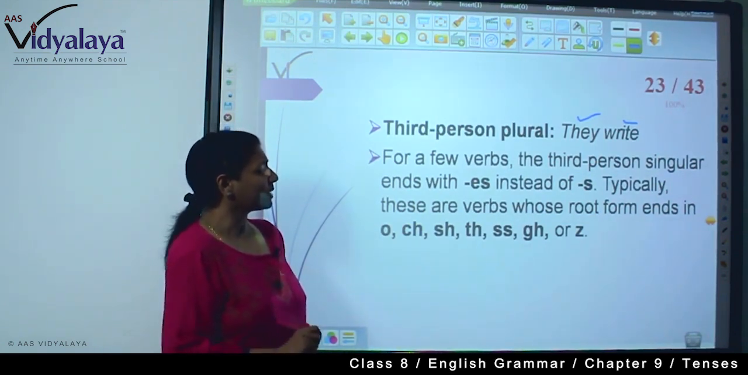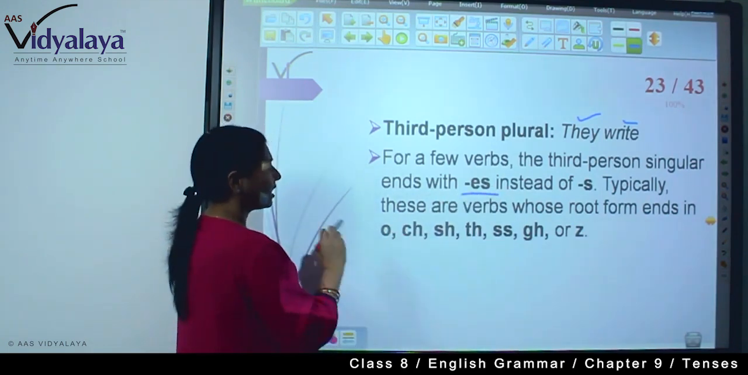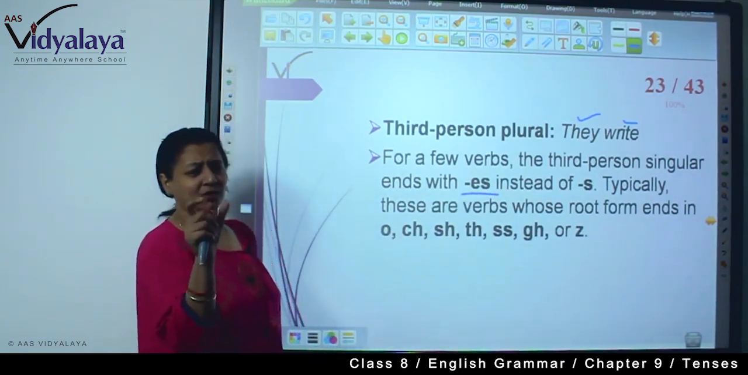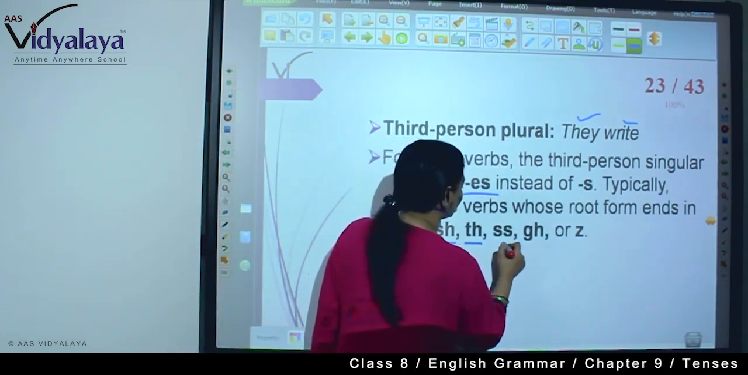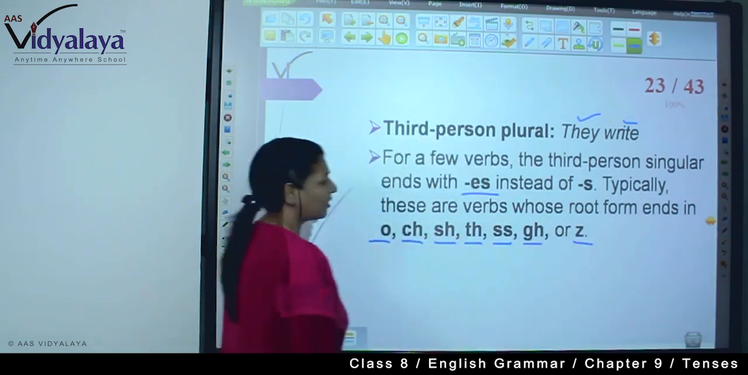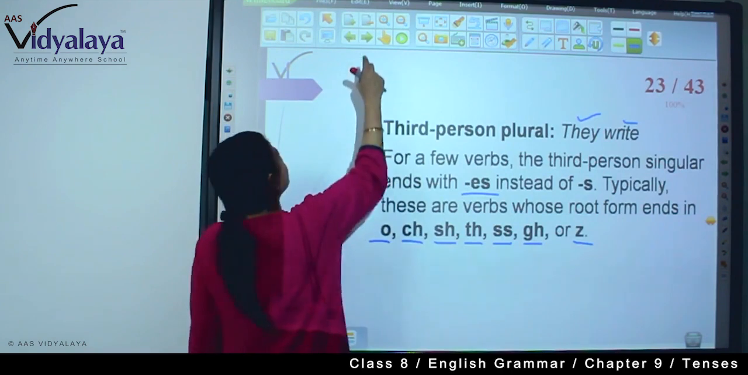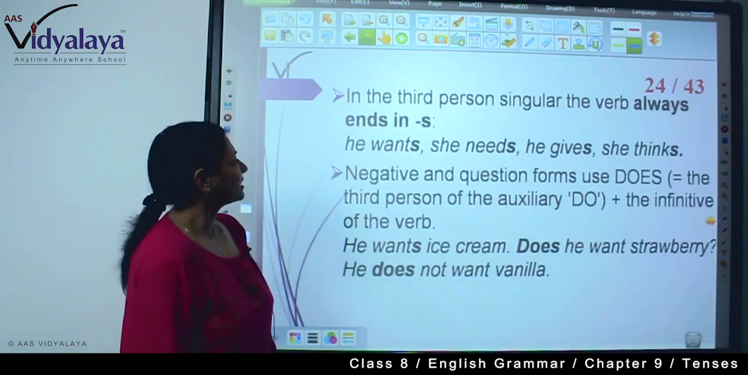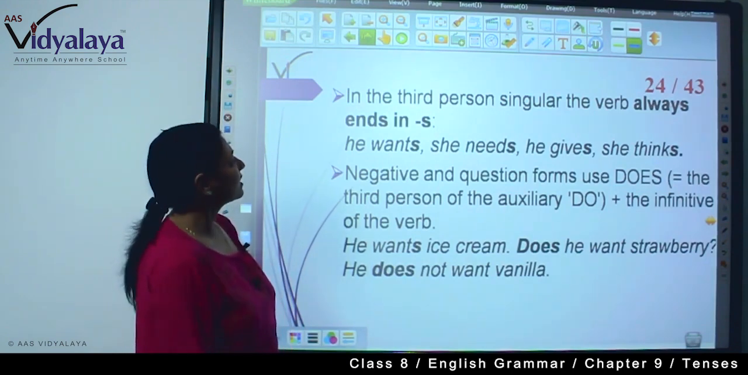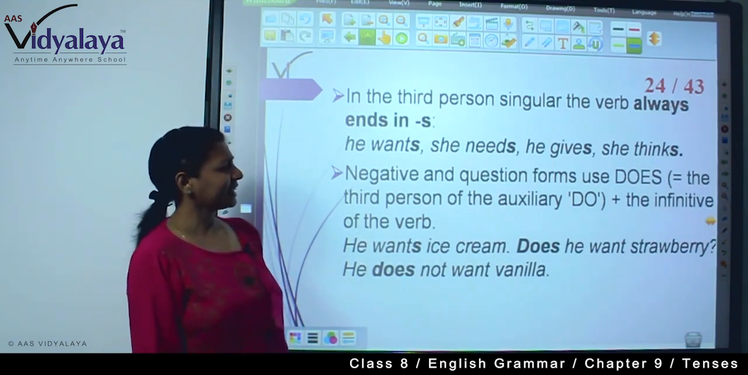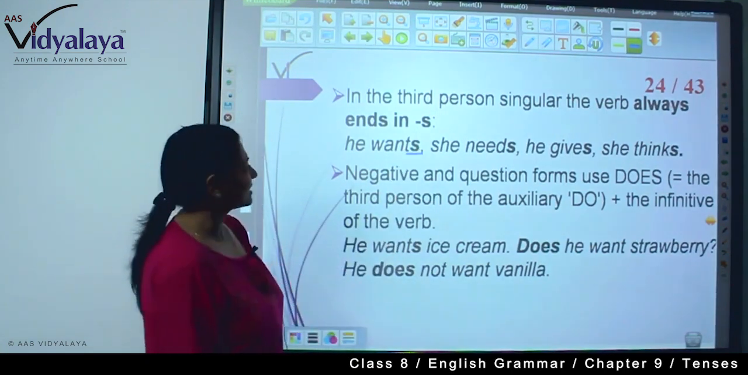Now, for a few verbs, the third person singular ends with es. For example, the verbs which end with o, ch, sh, th, double s, gh or z. We will have to use es instead of s. Now, in the third person singular, the verb usually ends in s. He wants, he needs, he gives, she thinks. Here you are seeing only s is there.